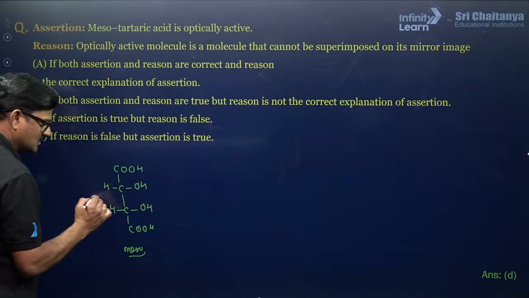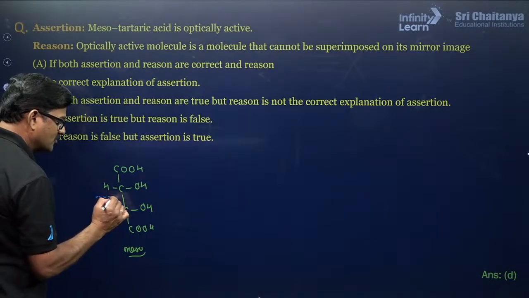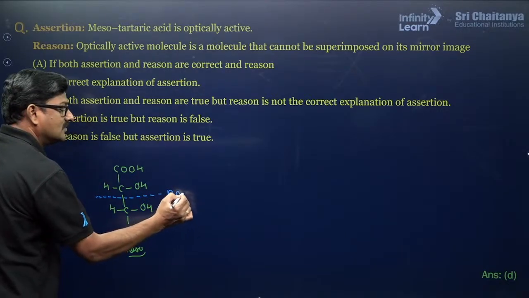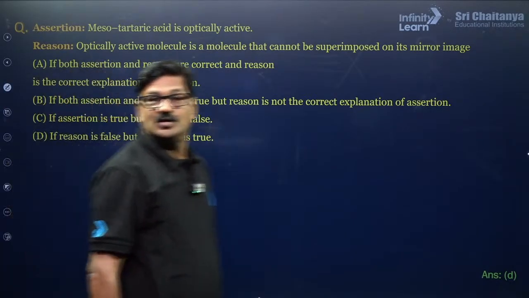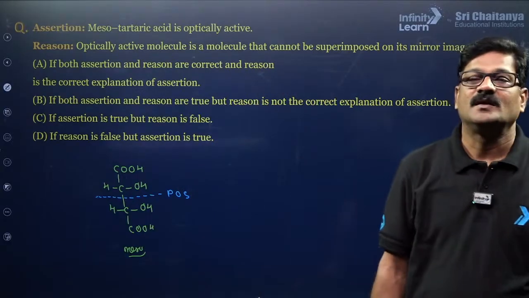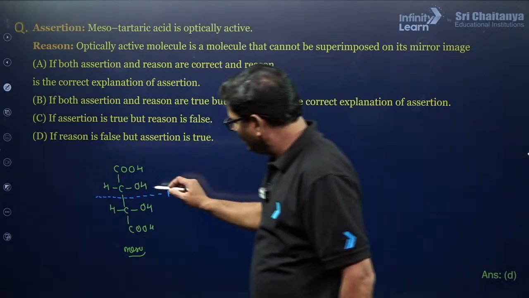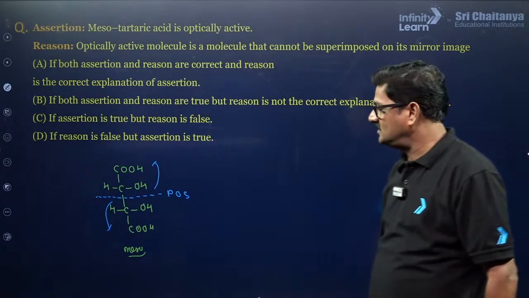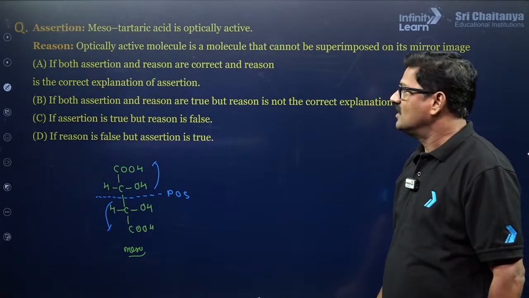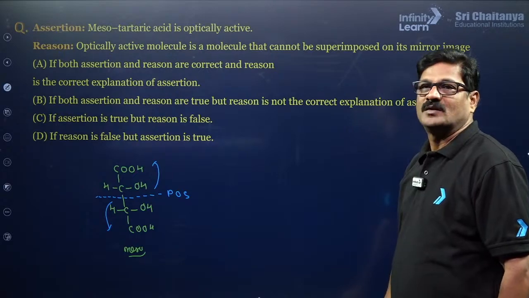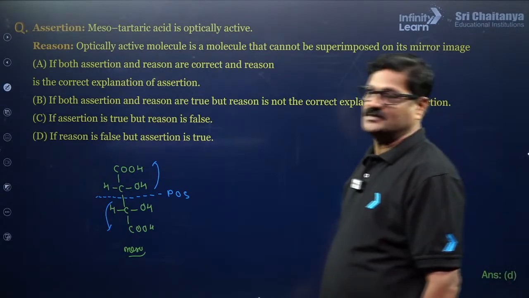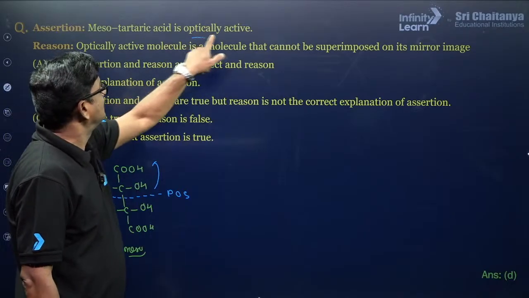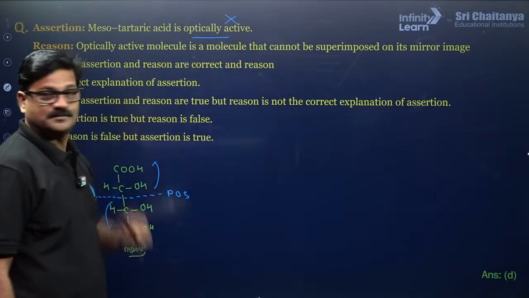Mesotartaric acid is optically inactive due to the plane of symmetry, POS. Due to the plane of symmetry, internal compensation takes place. Due to internal compensation, this mesotartaric acid is optically inactive. Okay? So this statement is wrong.